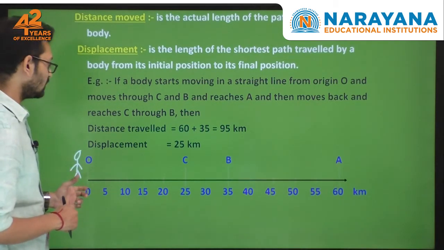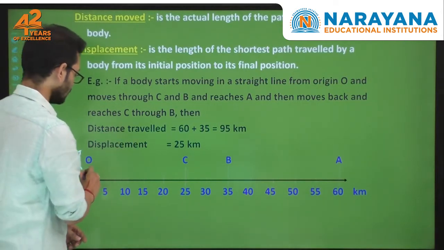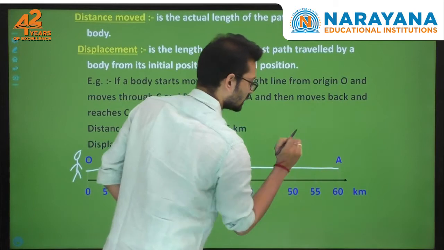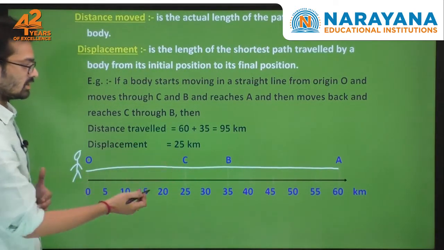When he starts at 0, he can move from that place. First of all, he moved from 0 to 60. 60 kilometers he has moved.